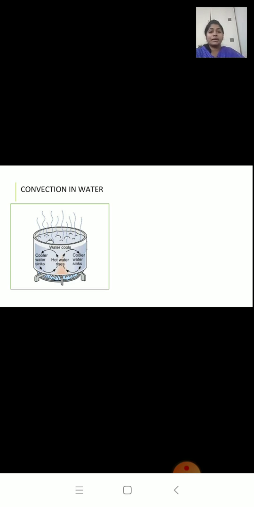It starts rising upwards. And as it rises upwards, it carries heat along with it. Now the cold water on the top is dense, so it will sink downwards and it will take the place of the hot water.